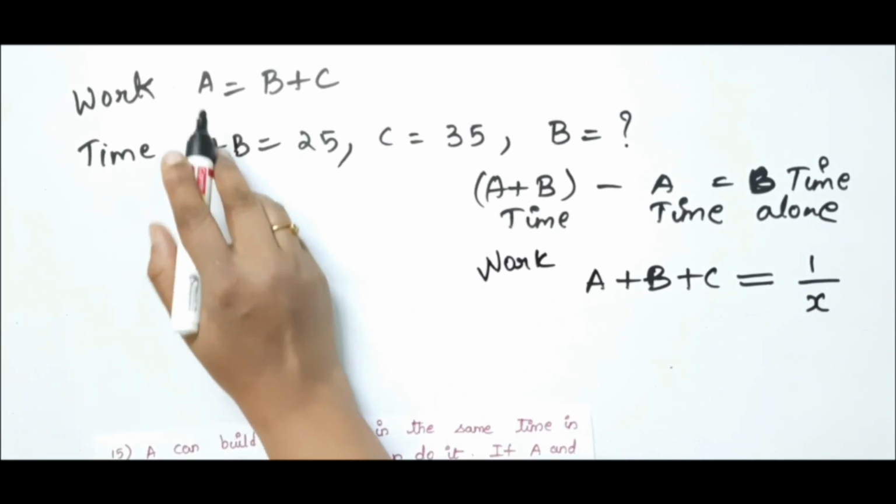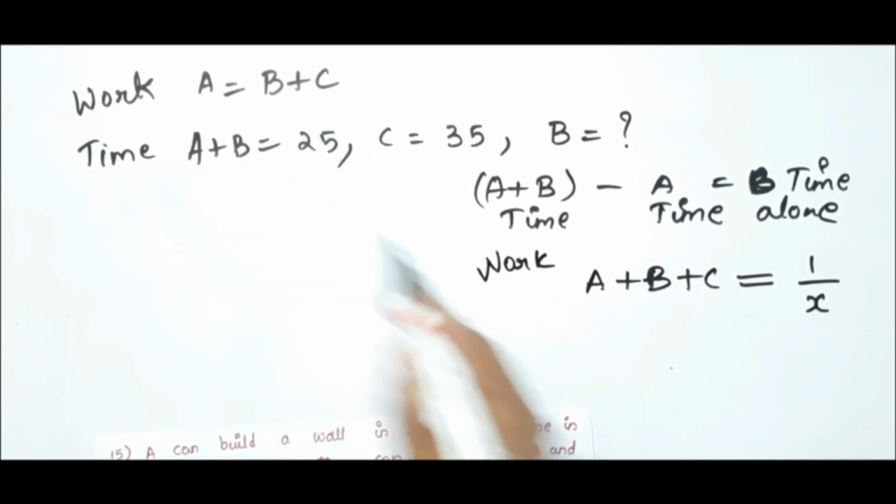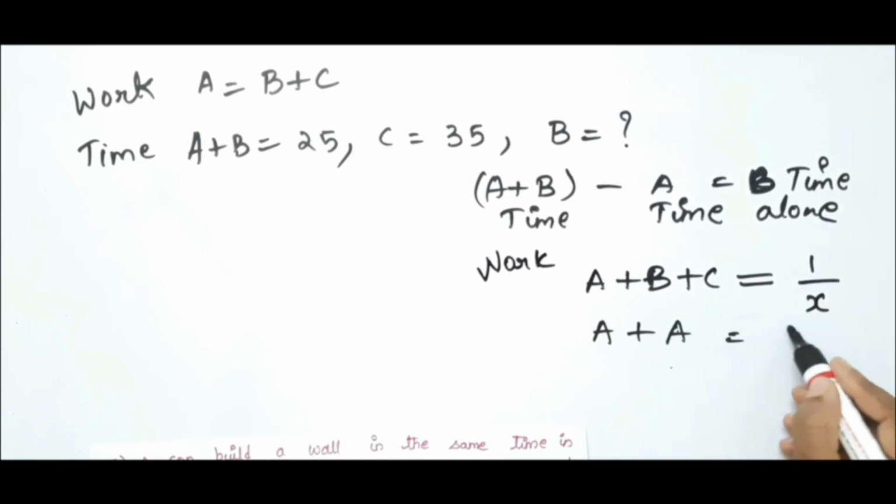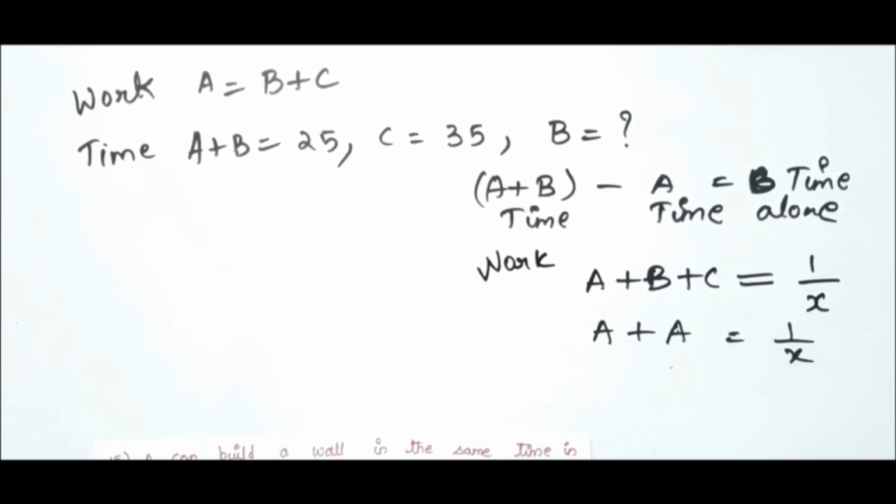And he has given that the work done by A equals B plus C. So this will be A plus A equal to 1 by X. So 2A is equal to 1 by X. So A equals 1 by 2x.